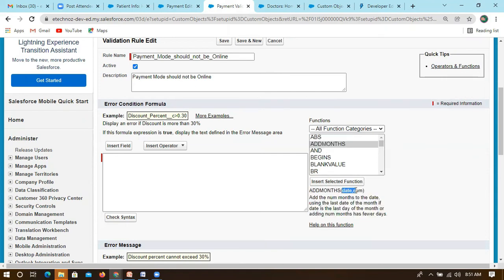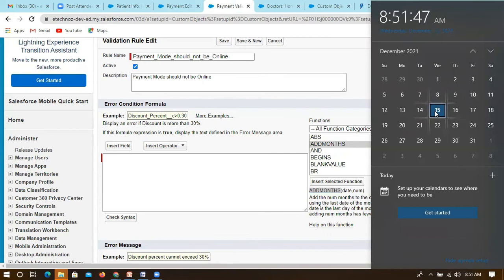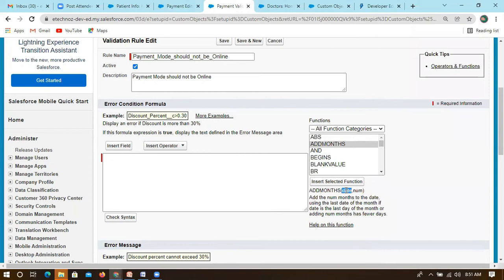Add months: if you have a date and a number, and you want to add months to that date. Let's take today's date, 15 December. If you want to add 2 months after this, you write add months, then the date field, like the payment created date, and then the number, two.